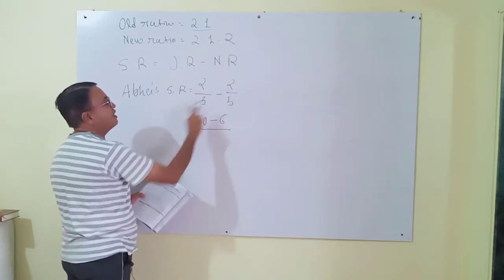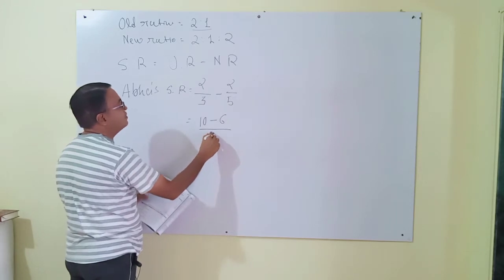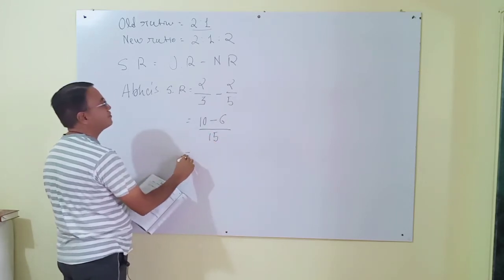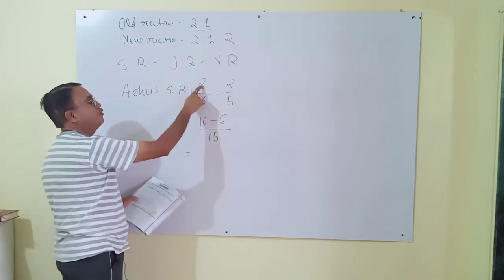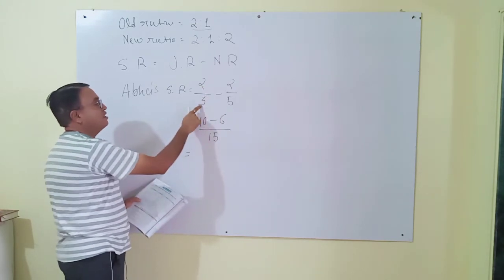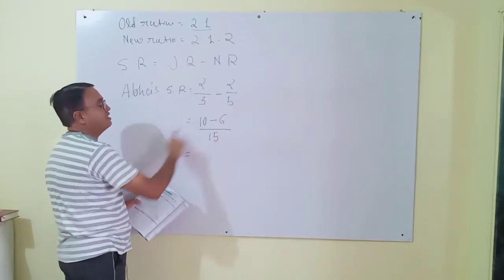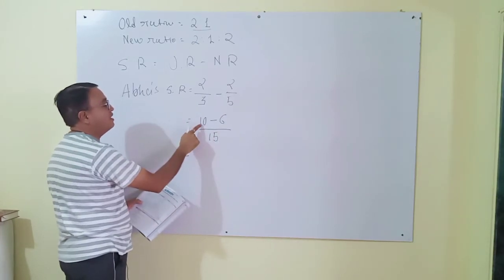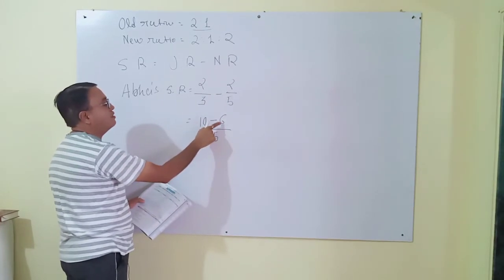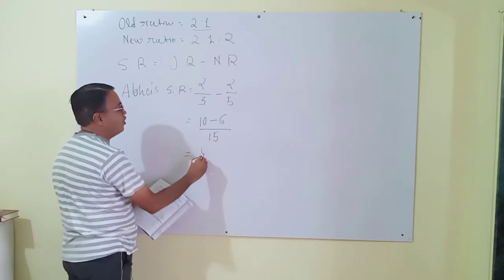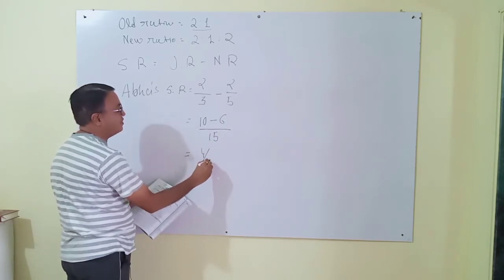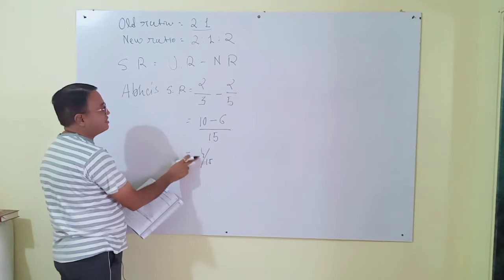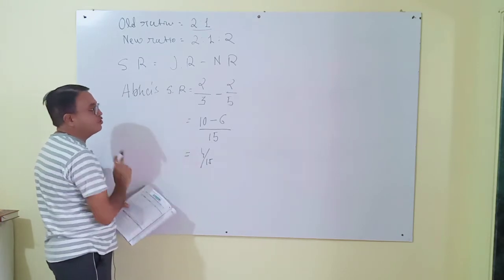And 3 multiplied by 5 is 15. Now, 10 minus 6 is 4 upon 15. Here is Aba's sacrifice ratio.